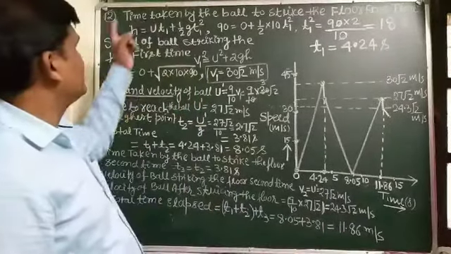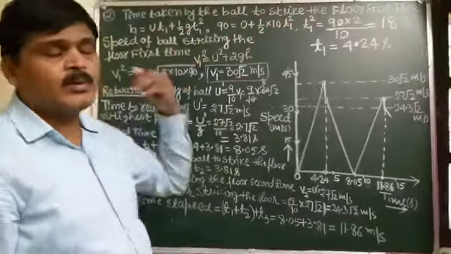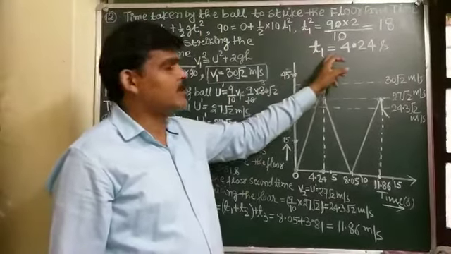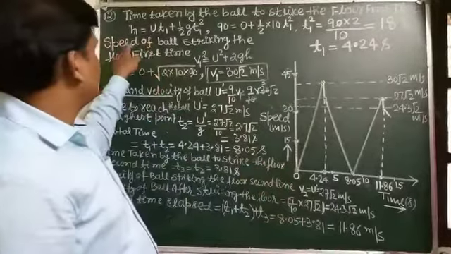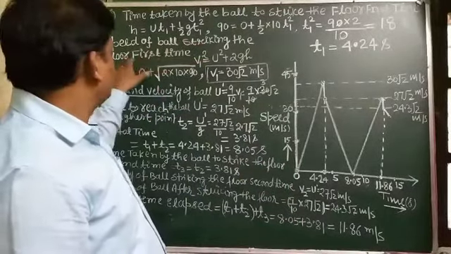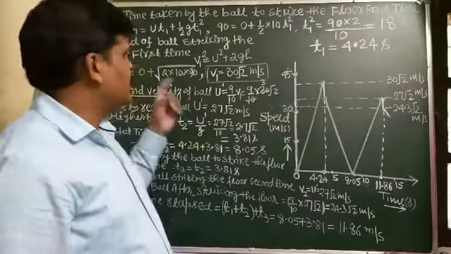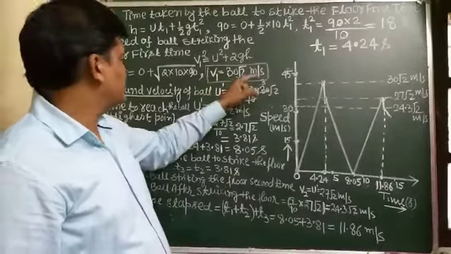So first of all, for the time taken by the ball to strike the floor the first time, we used the formula h equal to ut plus half at square, and we found the time taken by the ball to strike the ground. For the velocity of the ball striking the floor, we used the formula v square equal to u square plus 2gh, and we found the velocity v1, which comes out to be 30 root 2 meter per second.